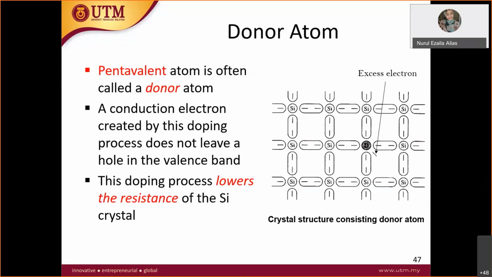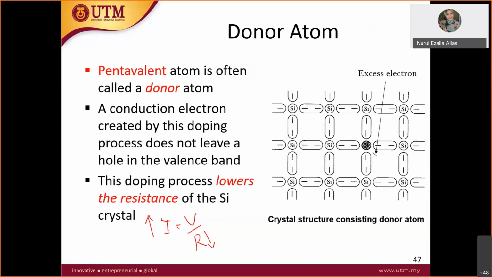You have I equals V over R. Assume that voltage is fixed. So when resistance is lower, you can produce a lot of current.